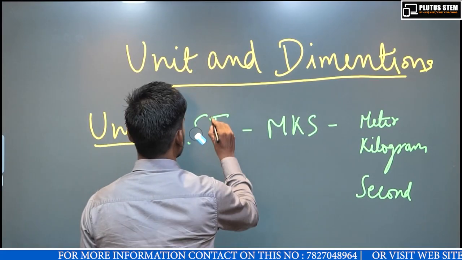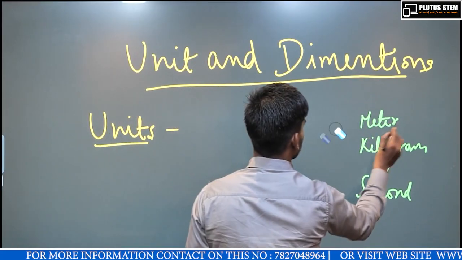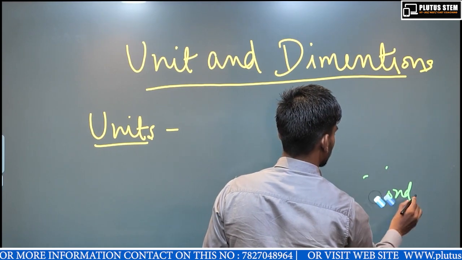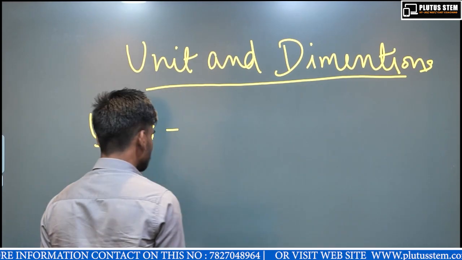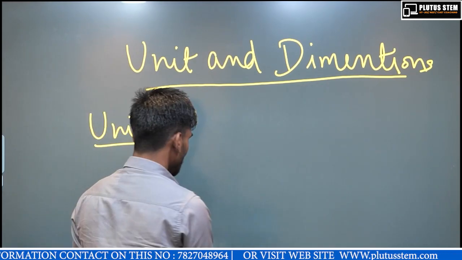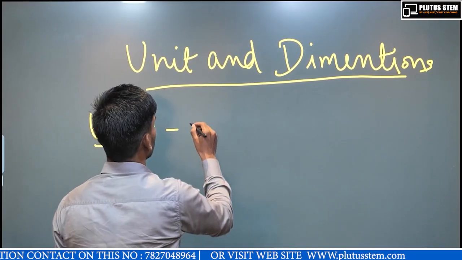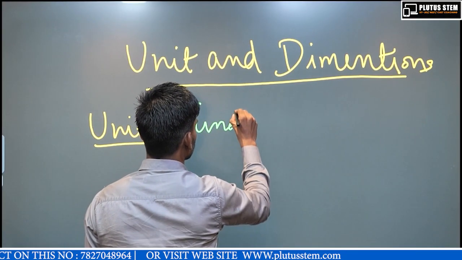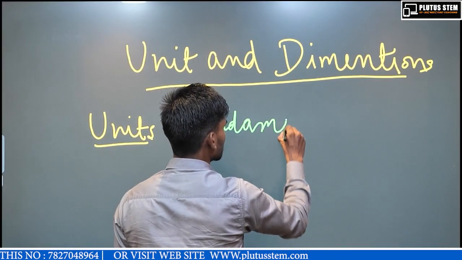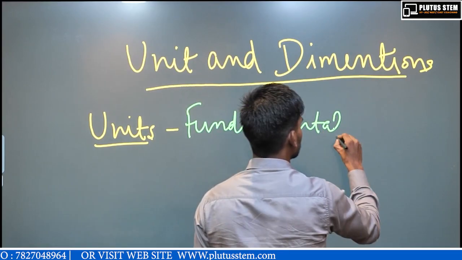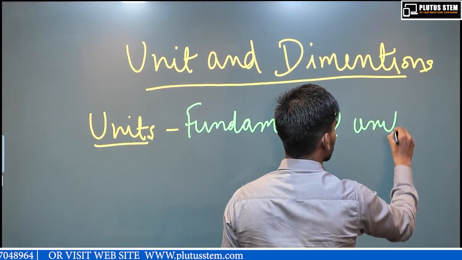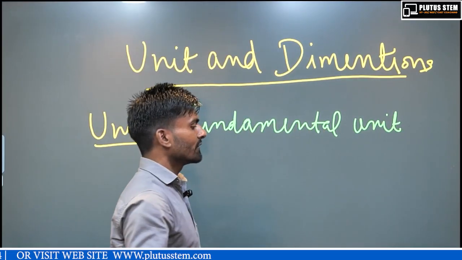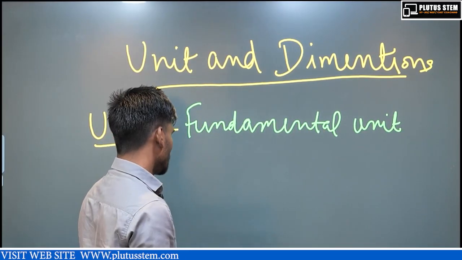Now come to the other one. So units are of two types. One is fundamental units. The units which are fundamental in nature.